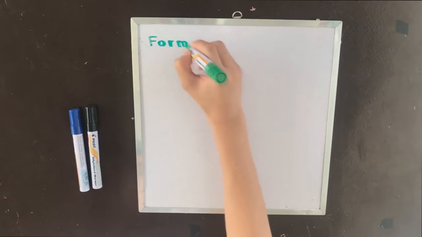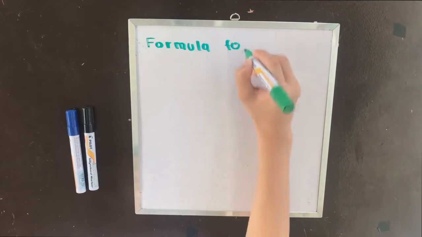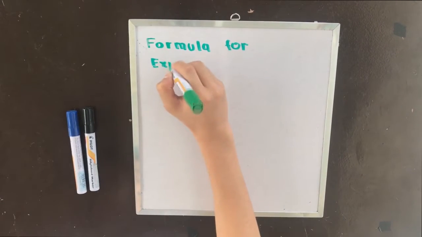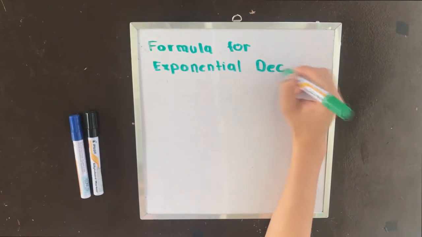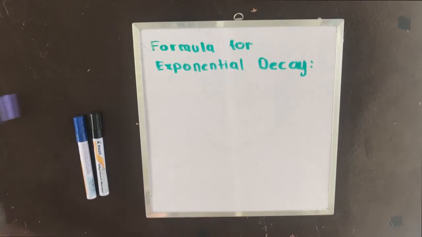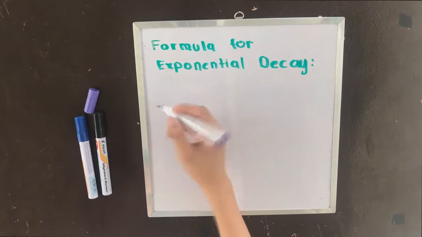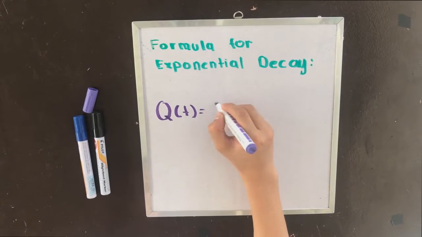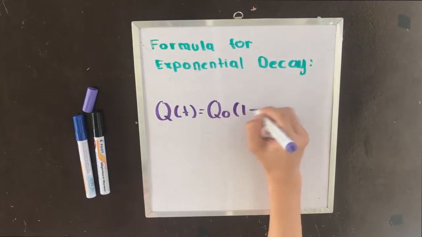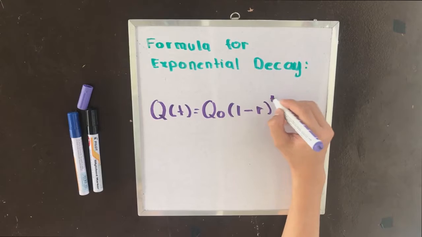So then, your formula for exponential decay is Q, which is your symbol for exponential decay, of t, which is your time, is equal to Q0, which is your initial value of Q, since it is the value of Q of t when your t was equal to 0, times (1 minus r), which is your rate, all to the power of t, which is your time.